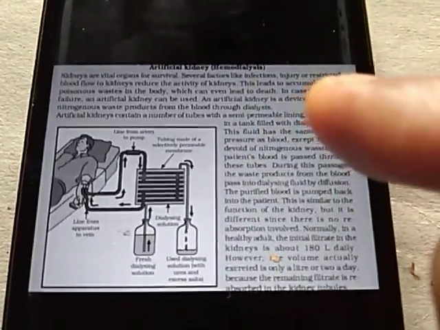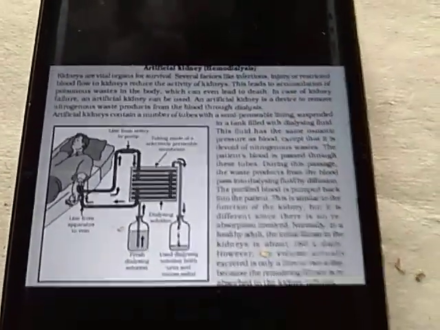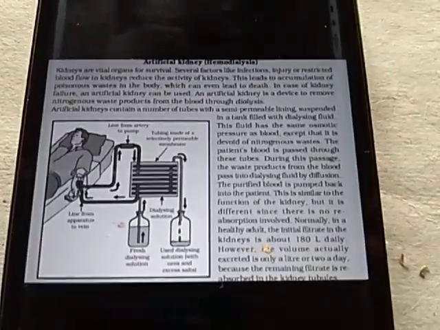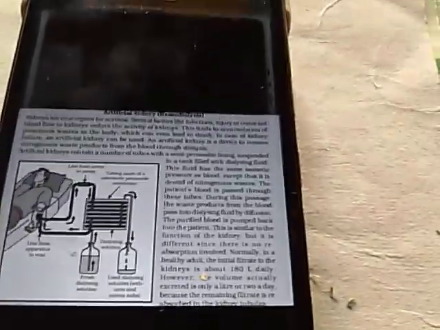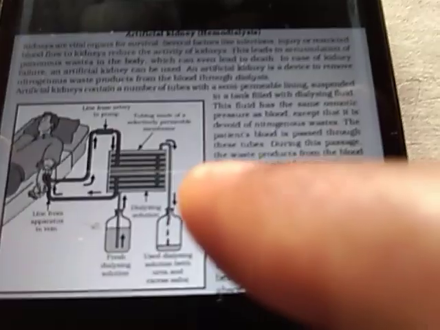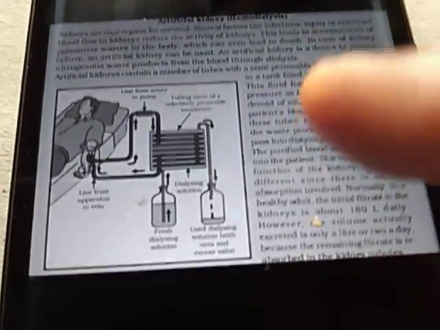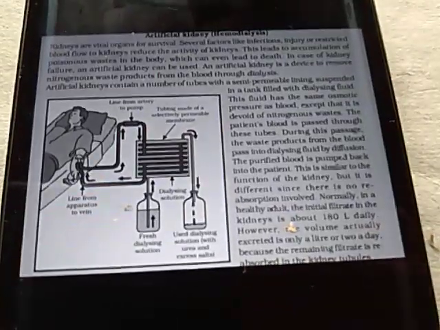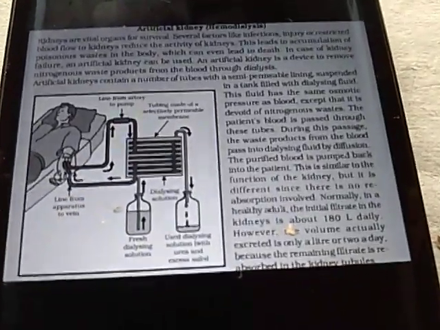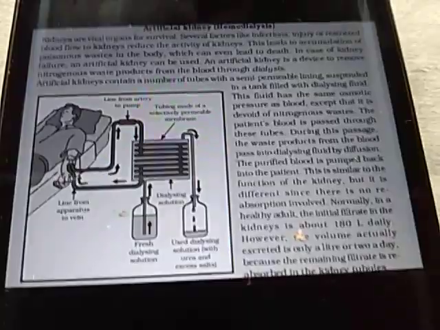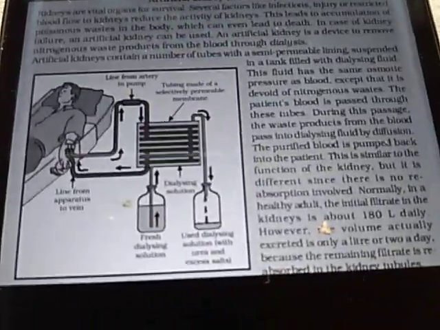That is called hemodialysis. Whenever the kidneys are damaged due to infection or any other reason, so if any person's kidney is not functioning properly, then there is a need of dialysis, that is called hemodialysis, and it is done by artificial kidneys.